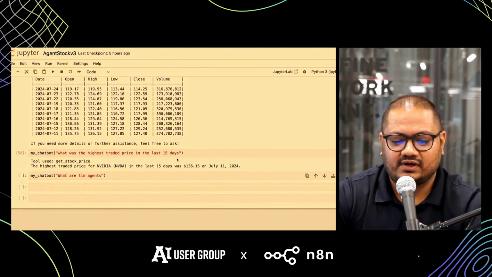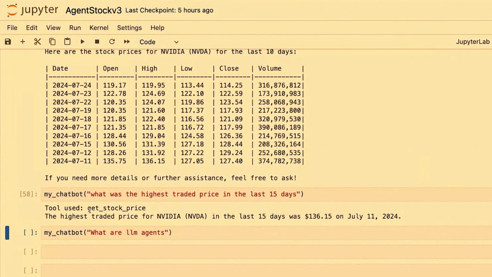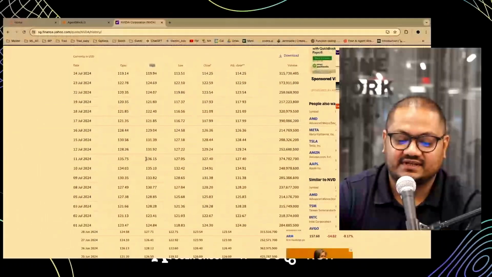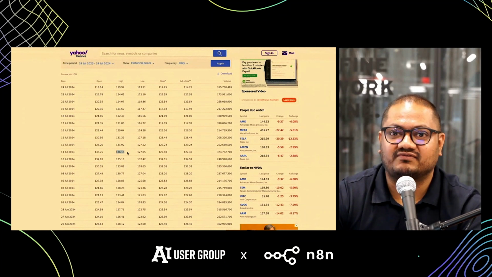All right, so we get two outputs. One, we get to see which tool was being used by this agent. There's a particular tool that we developed called Get Stock Price. Second, it says that the last 15 days highest price was 136.15. So interestingly, it looked at the data, realized that it has to look at the high price, right? And then gave us 136.15 from the last 15 days, right?